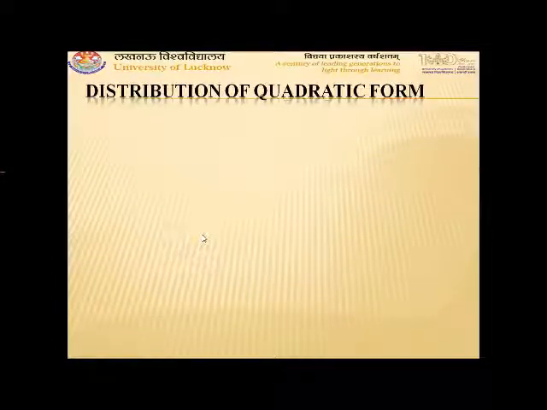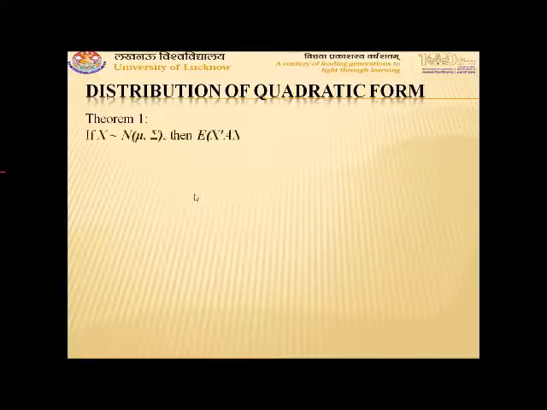Now we come to the distribution of quadratic forms. First theorem states: if x follows normal(mu, sigma), then expectation of x transpose Ax will be trace of A sigma plus mu transpose A mu.